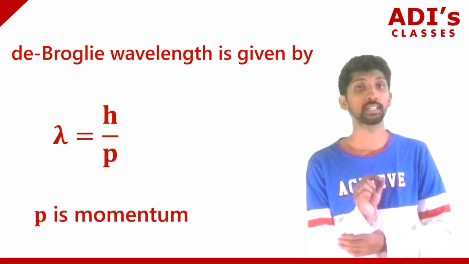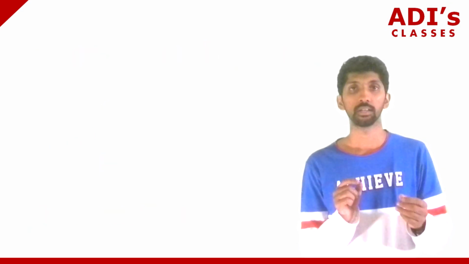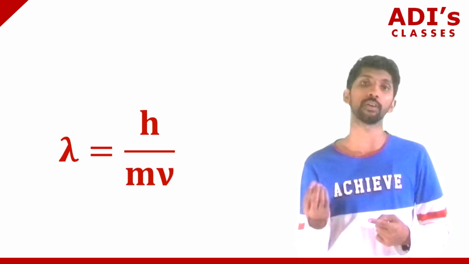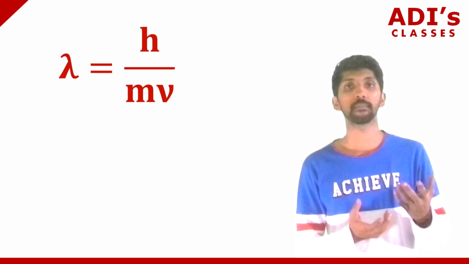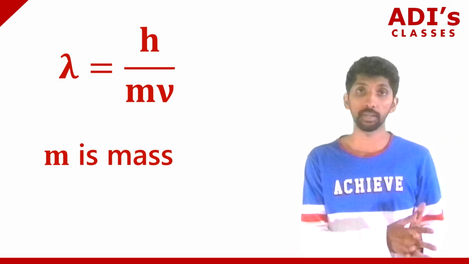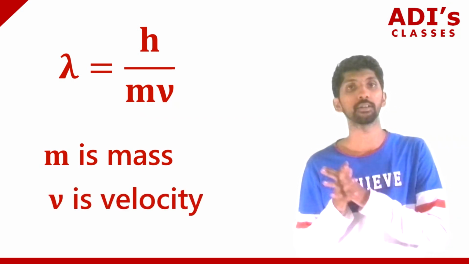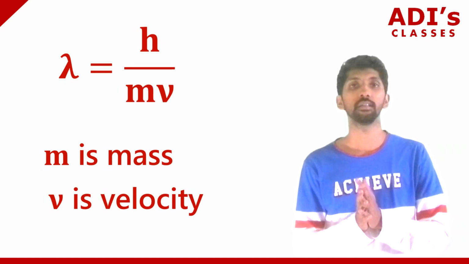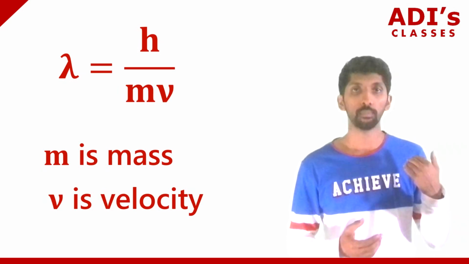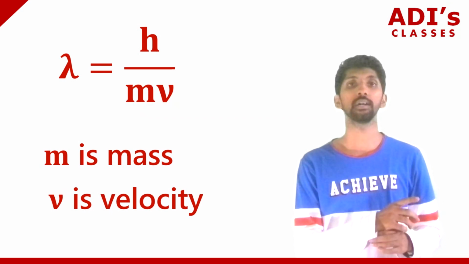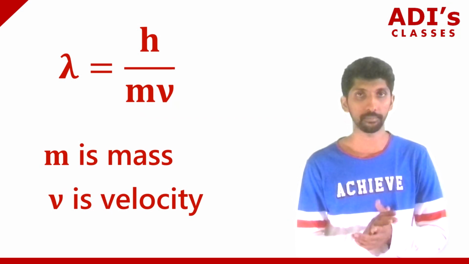So here this gives a relation between the mass, which is a parameter relating to a particle, correct? Or lambda, which is a parameter relating to a wave. So what he told was, any material which has a mass of m moving with the velocity of v has a wavelength of lambda, which is h divided by p.